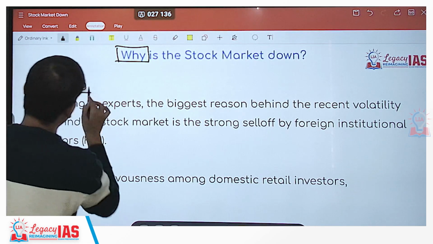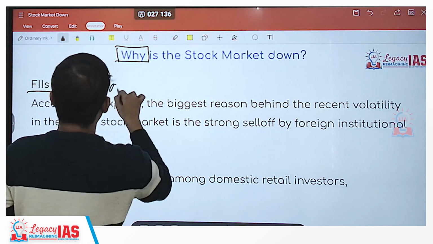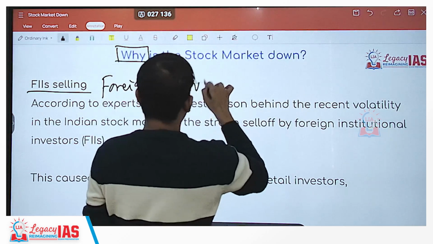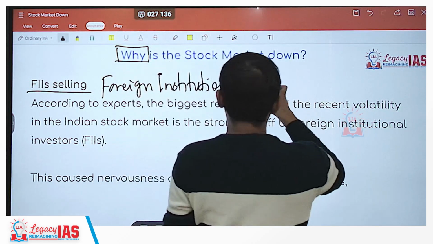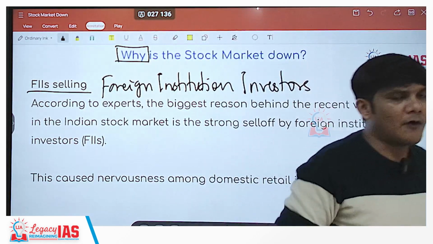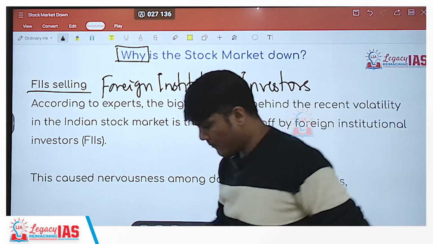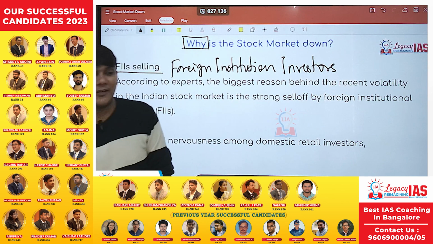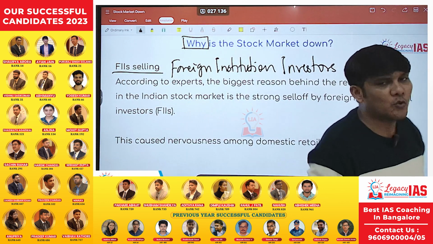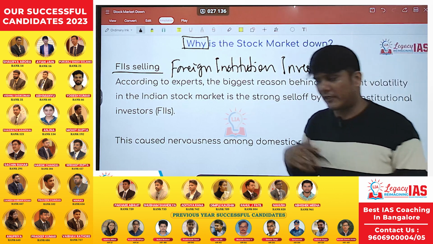First is FIIs selling. What are FIIs? Foreign institutional investors. Who are foreign institutional investors? Let's say a foreigner wants to invest in India. They want to invest $1,000. Now that's a very small amount, and how would the government or CBC, who is that person, do the background check and all that?